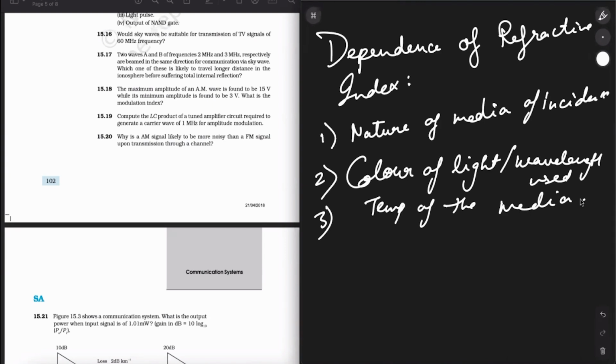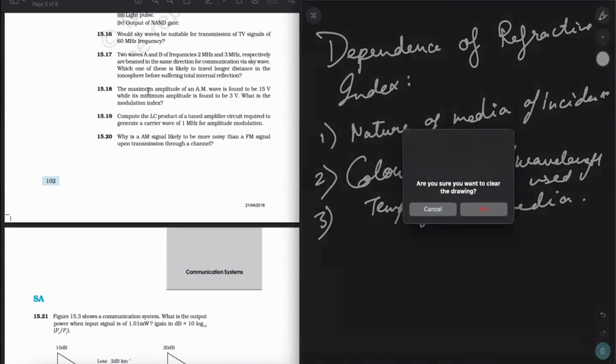And at a certain angle of incidence, when the angle of refraction becomes 90 degrees, this angle is called the critical angle. When the angle of incidence exceeds this critical angle, the light ray comes back into the same medium after reflection from the interface. This phenomenon is called TIR, total internal reflection. Got this concept? Now next is question number 18.